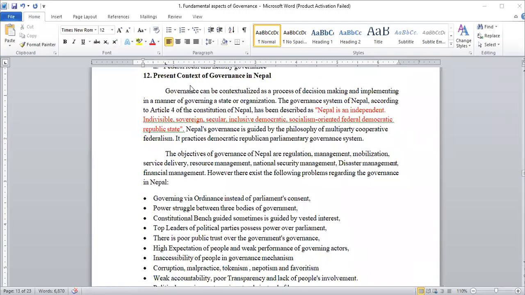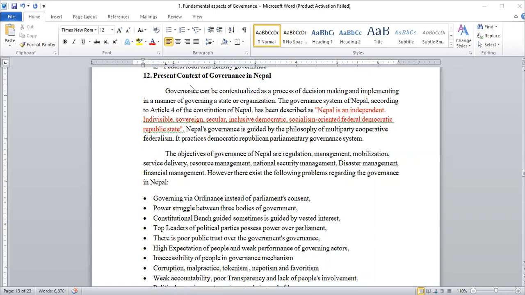Well, present context of governance in Nepal. The main target of this presentation is to analyze the present context of governance in Nepal. In the last video, I had defined the concept of governance system and what types of governance systems are prevalent in the world. We discussed the monarchic system of governance, military system of governance, federalism, unitary system of governance, and so on in the last classes. And in this class, we are going to explain the present context of governance in Nepal. It means that Nepal is practicing what type of governance at present.